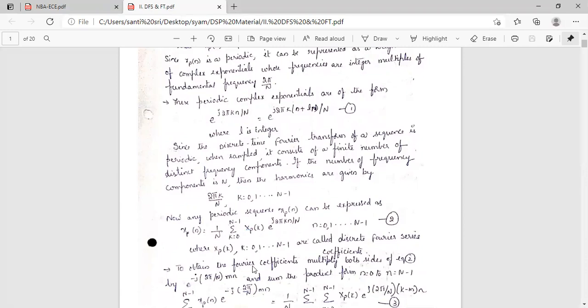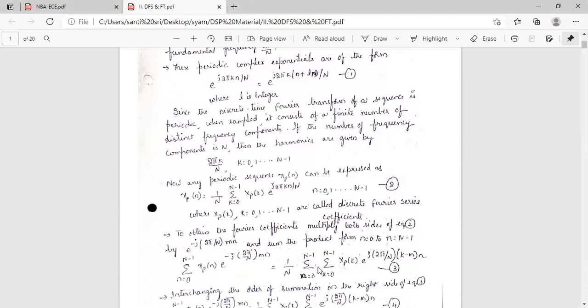To obtain the Fourier coefficients, multiply both sides of equation 2 by e power minus j 2 pi by N into mn, and sum the products from n equal to 0 to N minus 1. So it is equal to sigma n equal to 0 to N minus 1 xp of n into e power minus j 2 pi by N into mn is equal to 1 by N into sigma n equal to 0 to N minus 1 sigma k equal to 0 to N minus 1 xp of k into e power j 2 pi by N into k minus m into n. That is equation number 3.